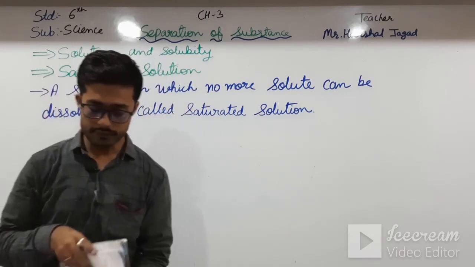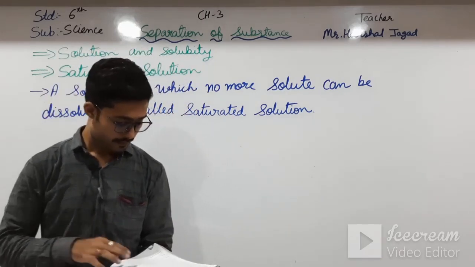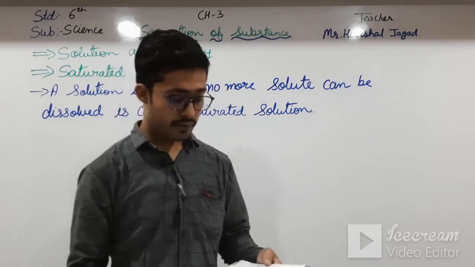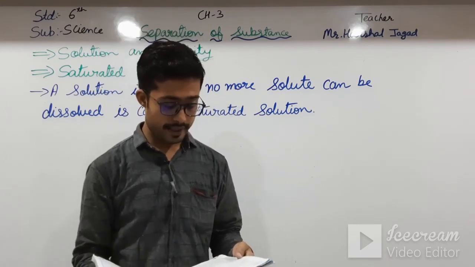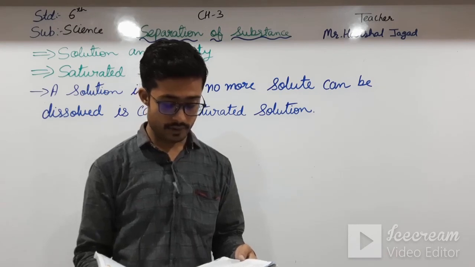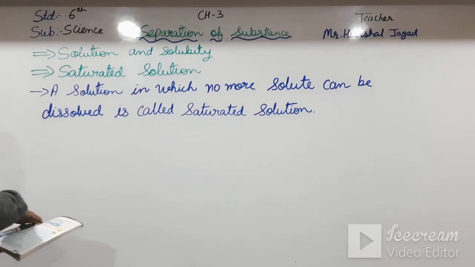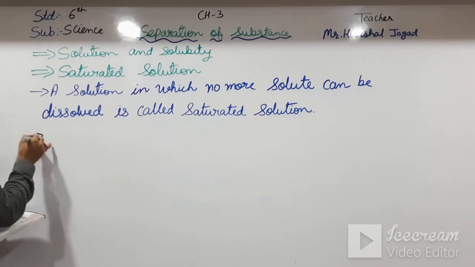See here, moving further, solubility. What is solubility? Solubility is the ability of a substance to get dissolved in a solvent. See here, now we get the definition of solubility. So what is solubility?